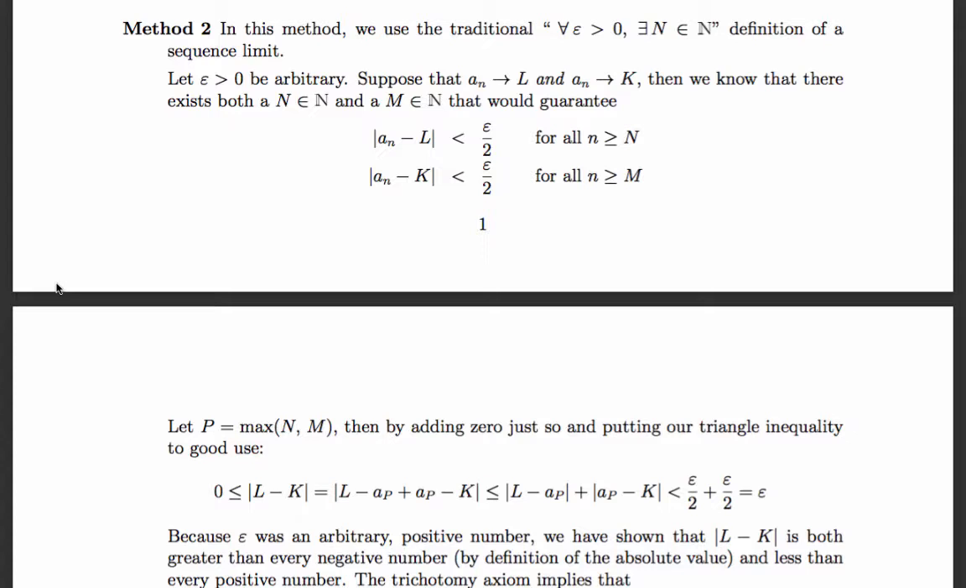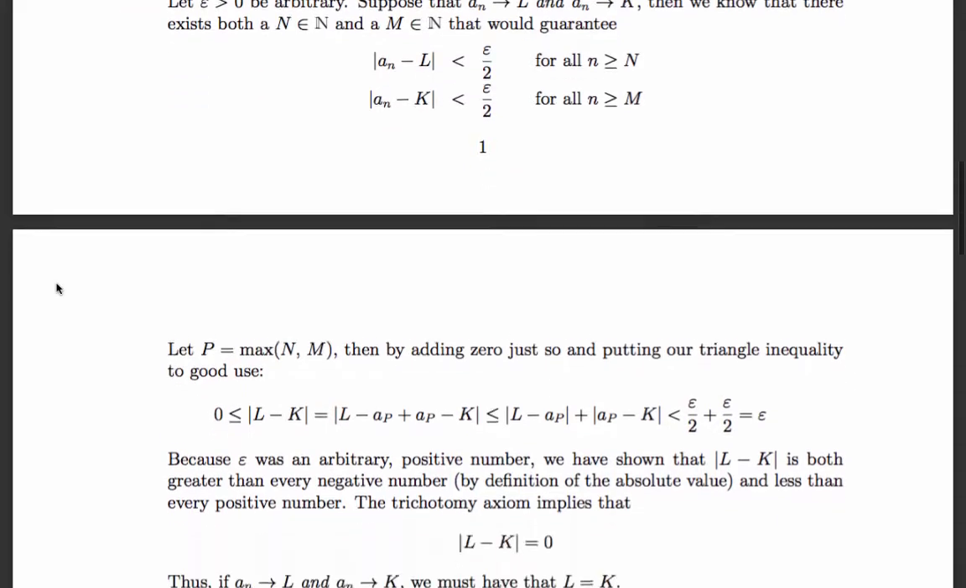And epsilon is arbitrary. So we just proved that the absolute value of L minus K is greater than or equal to 0 by definition of the absolute value, and is also less than epsilon for any real number epsilon. Okay? So it's strictly greater than all negative numbers, because the definition of a negative number is something that's strictly less than 0, and this is greater than or equal to 0. So if the absolute value of L minus K is greater than all negative numbers, it can't be negative. And if it's less than all positive numbers, it can't be positive. Therefore, it has to be 0.